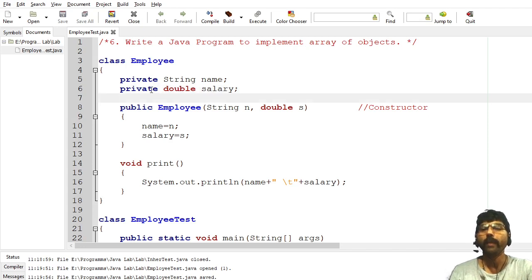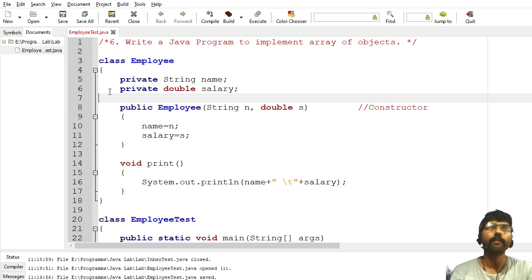Whenever you use private, that instance variable becomes private to that object. That means if I create an object of employee, its name and salary are only available to that employee object, not outside. I cannot access that name and salary using the dot operator directly from the object. I have to use the methods. Now, what is the use of that private?